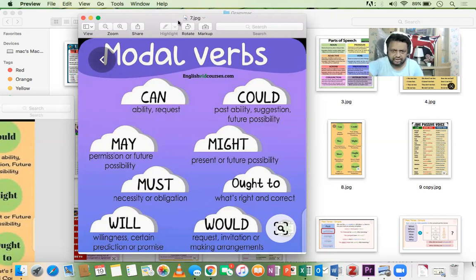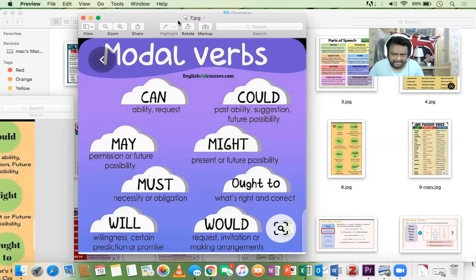And the second one we got here is could, and could be used for three purposes basically. The first one is past ability. What does it mean, past ability? Past ability is something you could do in the past, but now you are unable to do it, or you cannot do it as good as you could do in the past. Like, for example, I could run faster when I was younger, or I could speak German 10 years ago. But now, obviously, I did not practice and I can't speak it anymore.